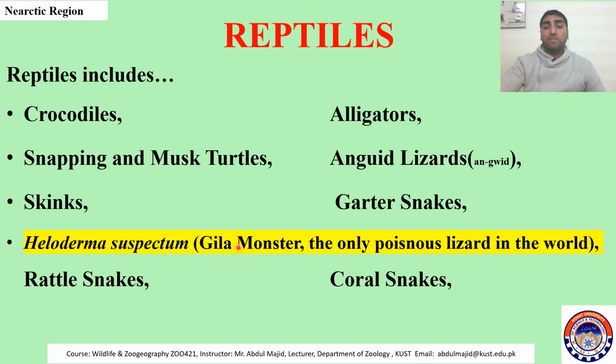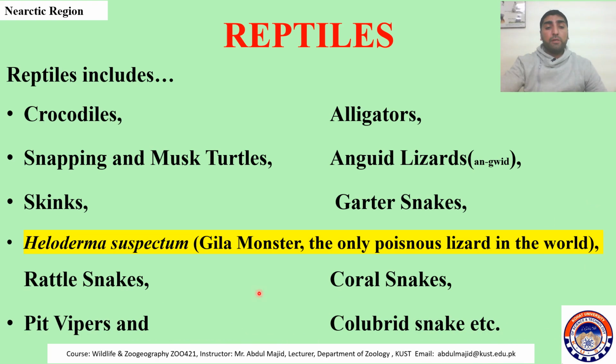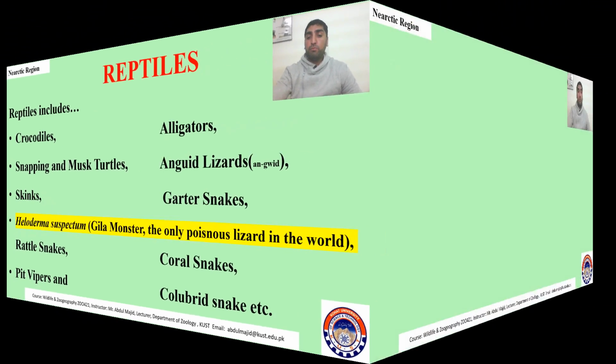The only poisonous lizard is Heloderma suspectum. It is also known as Gila monster, and it is the only poisonous lizard found in the world which is present in the Arctic region. River snakes are also here. Coral snakes can be found here. Pit vipers are also present here, and colubrid snakes are also.